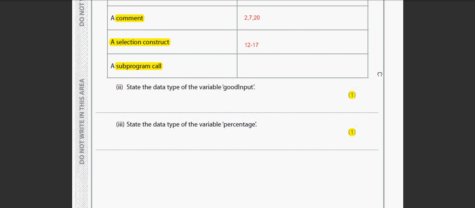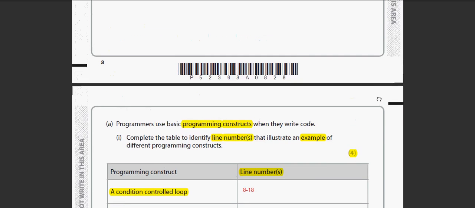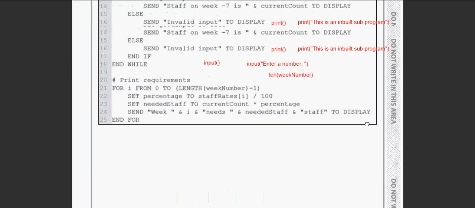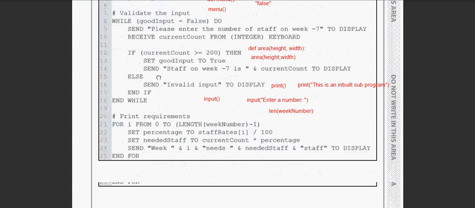So we've got to look at the variable called good input and the variable percentage. So let's go up here and have a look. We found good input near the top. Set good input to false. Well, clearly that is a Boolean operator. So that's a Boolean data type. I think most people got that. I think occasionally people have written a string, but if it was a string, it would have said false like that. Okay, so it's false without a quotation mark. So good input is a Boolean.